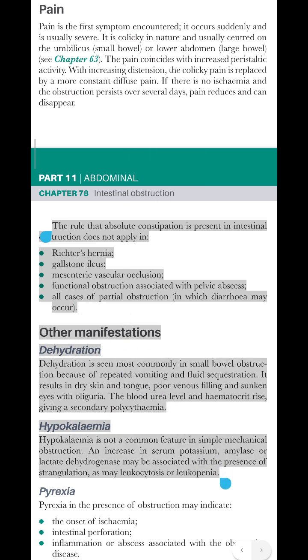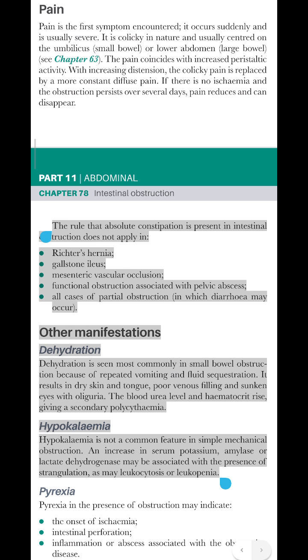The rule that absolute constipation is present in intestinal obstruction does not apply in Richter's hernia, gallstone ileus, mesenteric vascular occlusion, functional obstruction associated with pelvic abscess, and all cases of partial obstruction, in which diarrhea may occur.